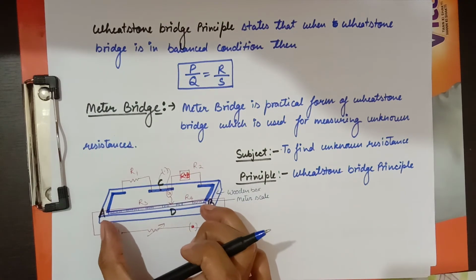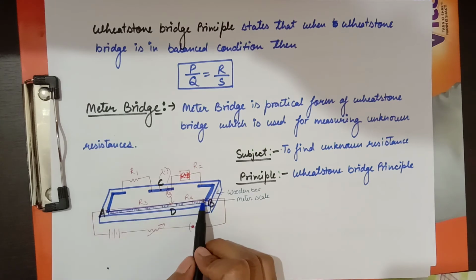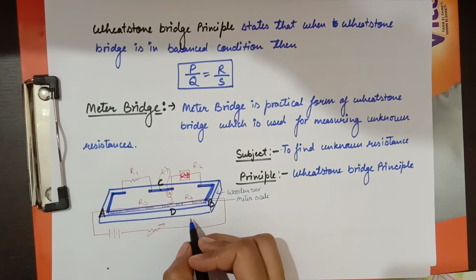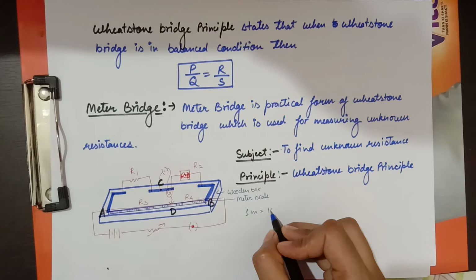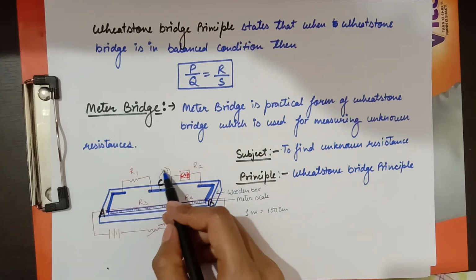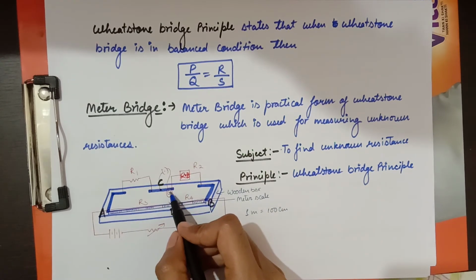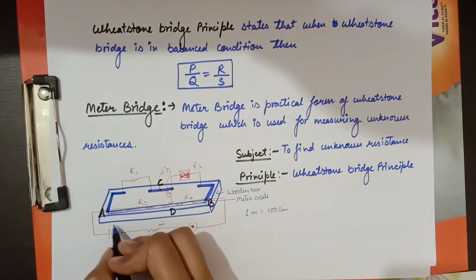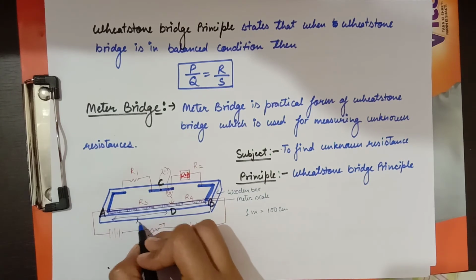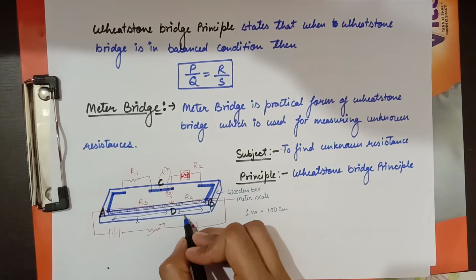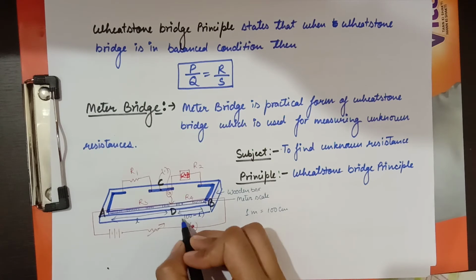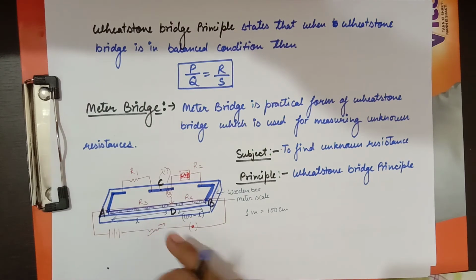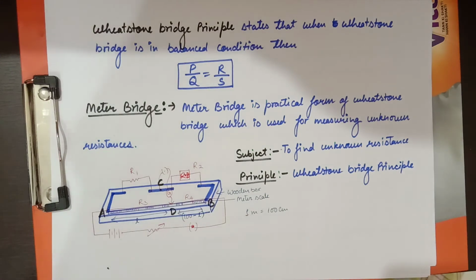Suppose I said in the beginning that the length of this wire is 1 meter, or 1 meter is equal to 100 centimeter. So when the balanced point comes, suppose there is no deflection in the galvanometer and the length of this section is L, then the length of this section will be 100 minus L, as the whole length of this wire is 100 centimeter.